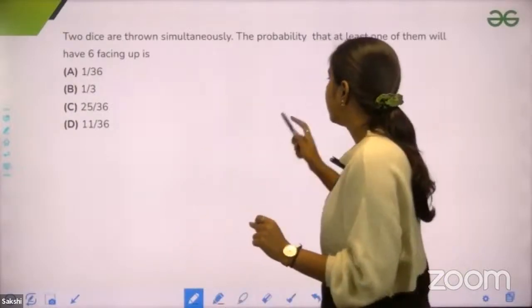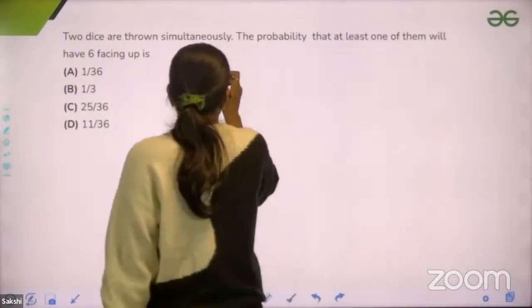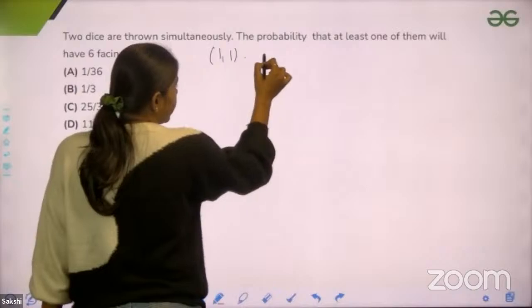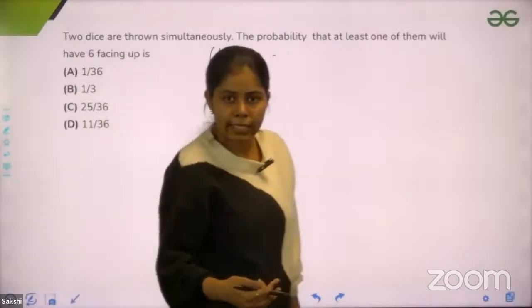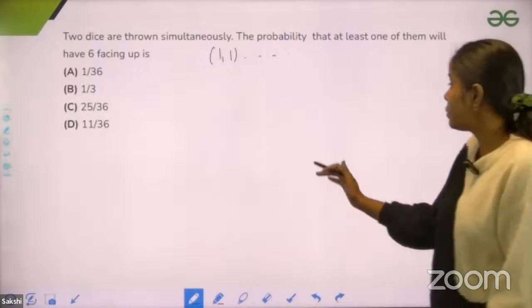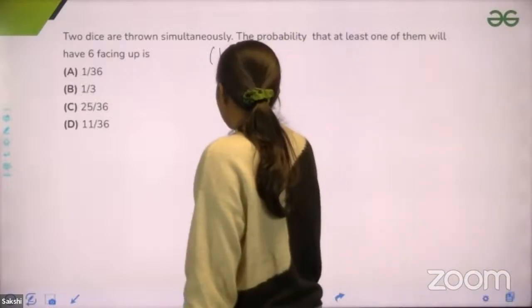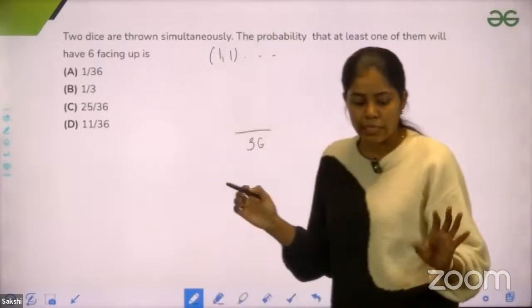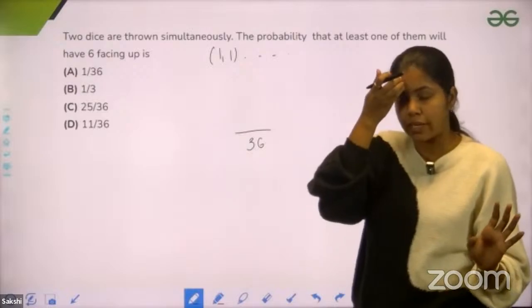Okay, so see, 2 dice are thrown simultaneously. So what kind of numbers can we have? 1,1; 1,2; 1,3; 1,4; 1,5; 1,6; 2,1; 2,2; and so on up to 6,6. So in total, we have 36 combinations. I hope everyone knows how these are 36 combinations.